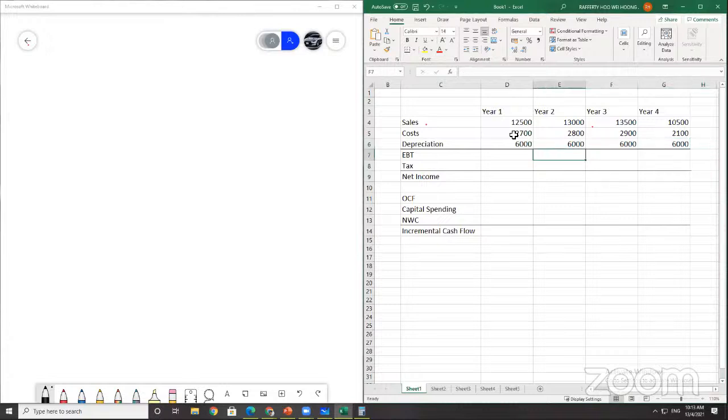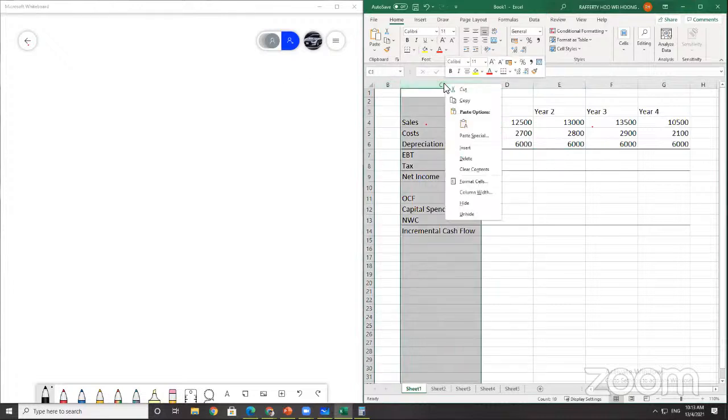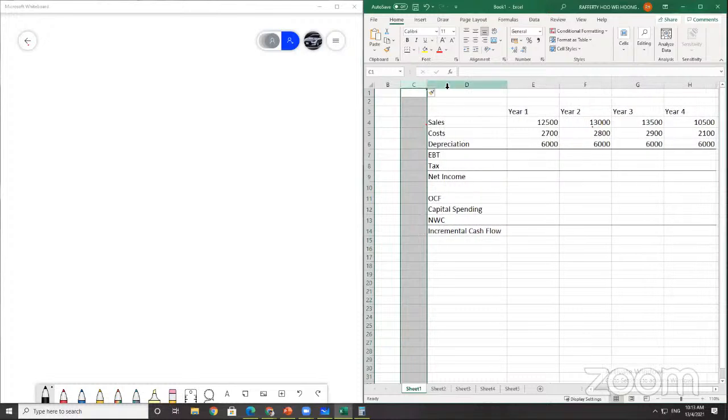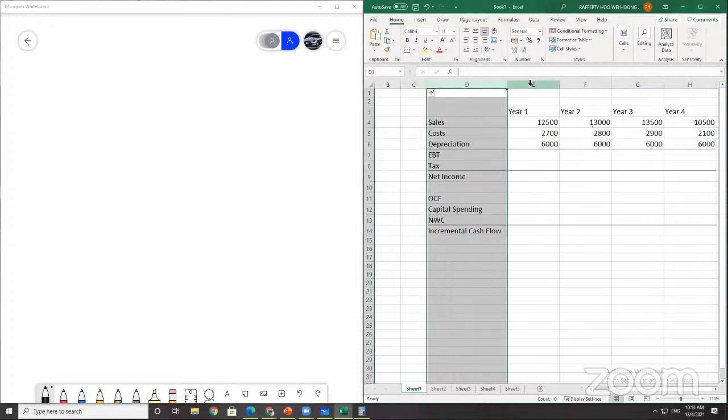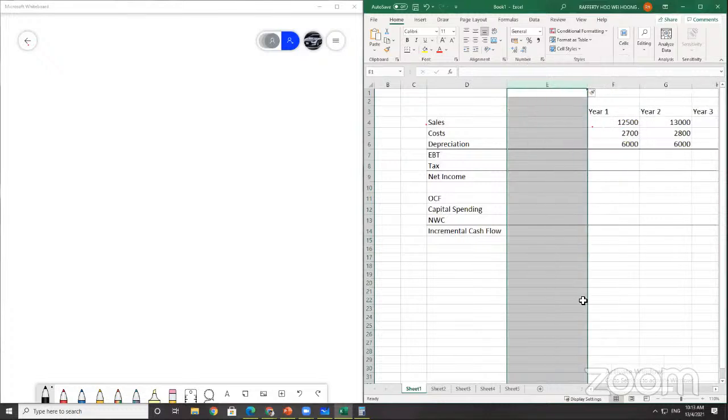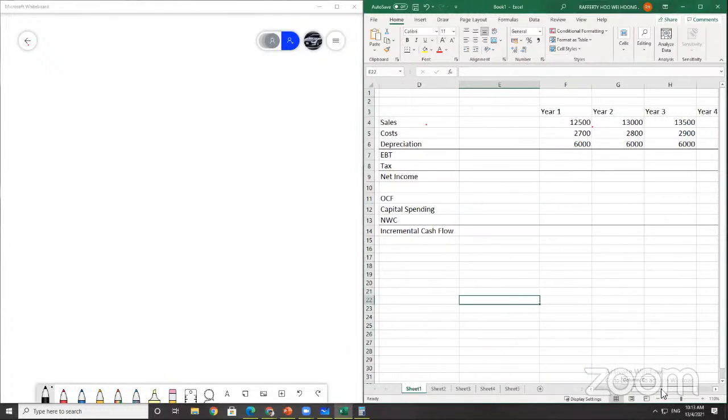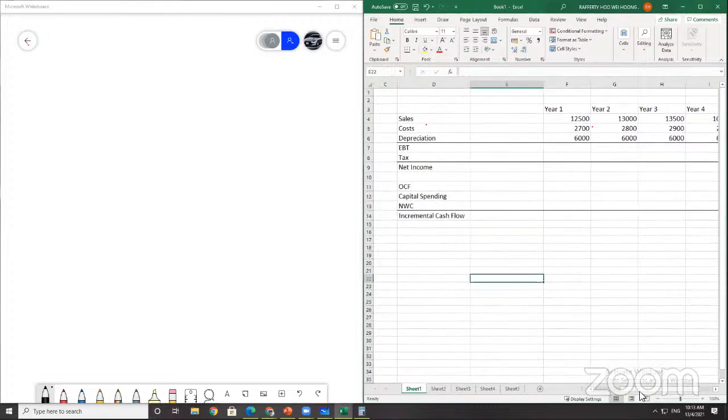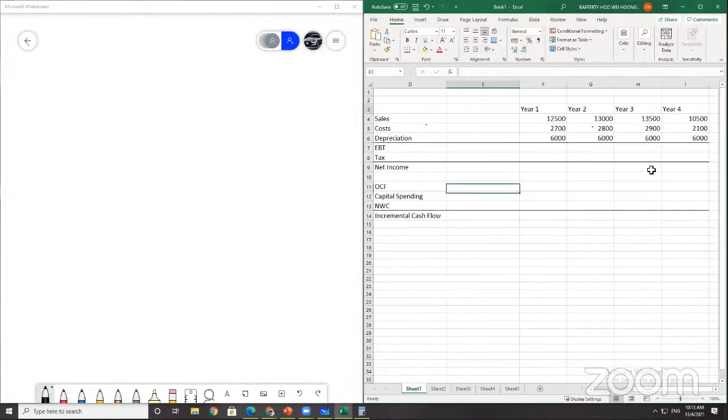Okay, information here. So the next one is what? Net working capital spending. Net working capital spending is given from year 0 until year 4. So net working capital here is given to you year 0 until year 4.